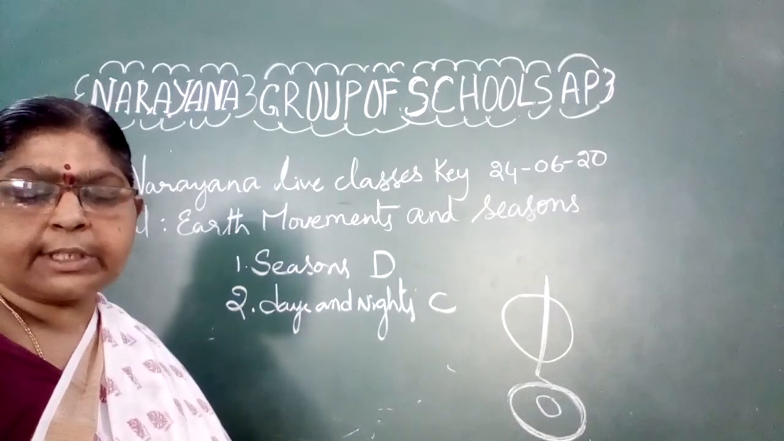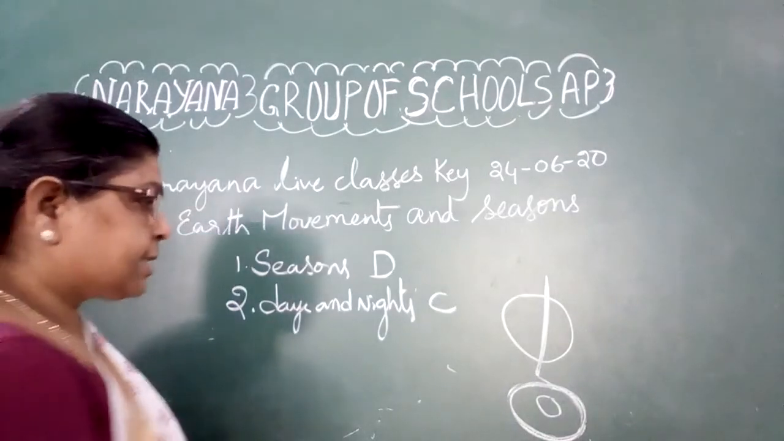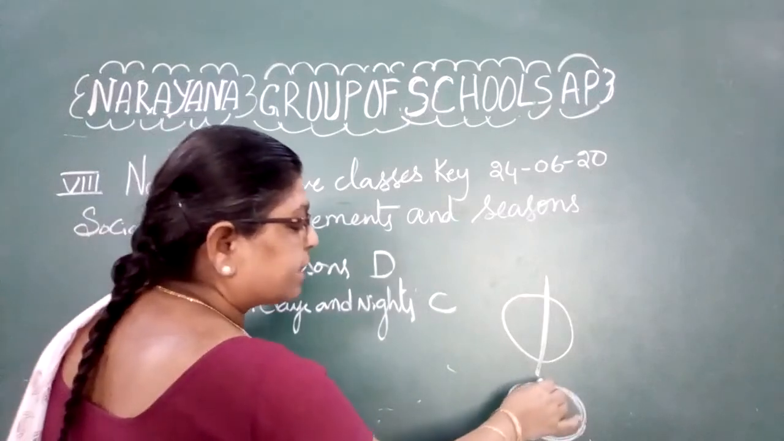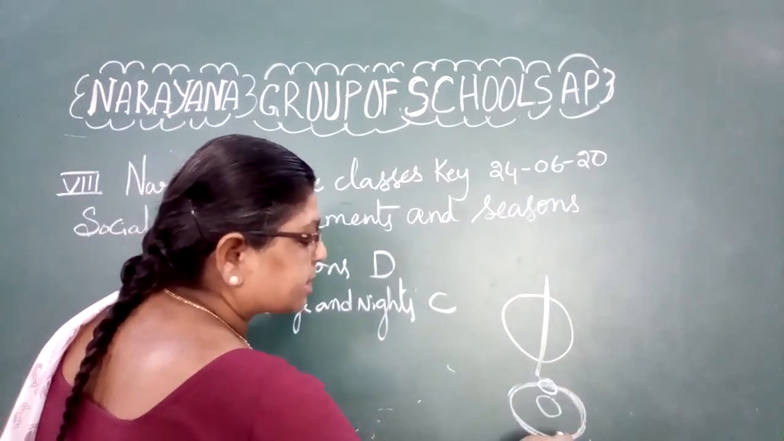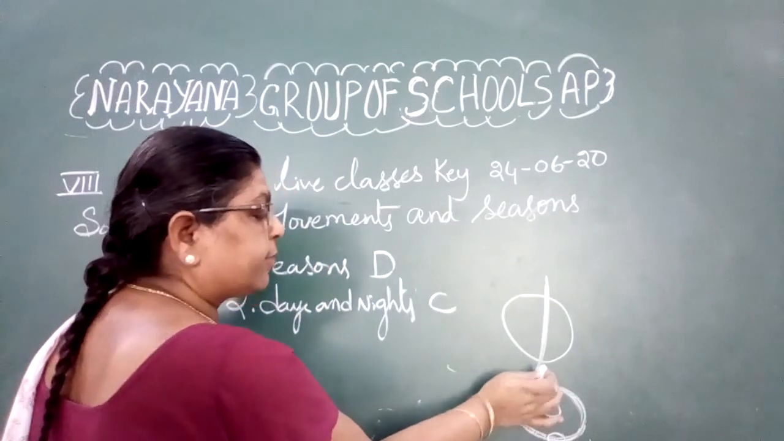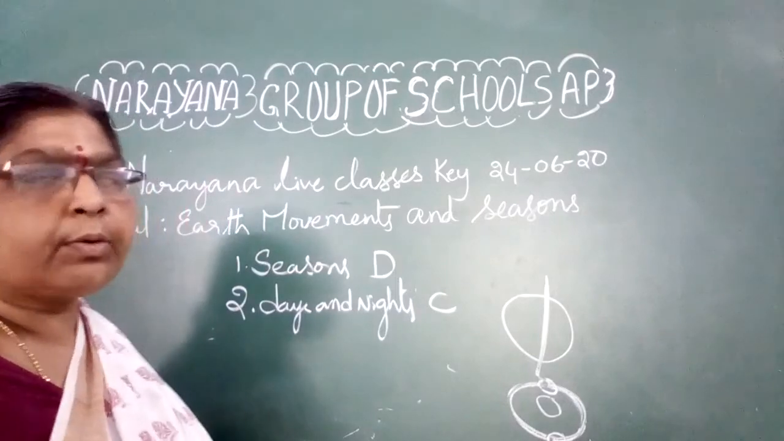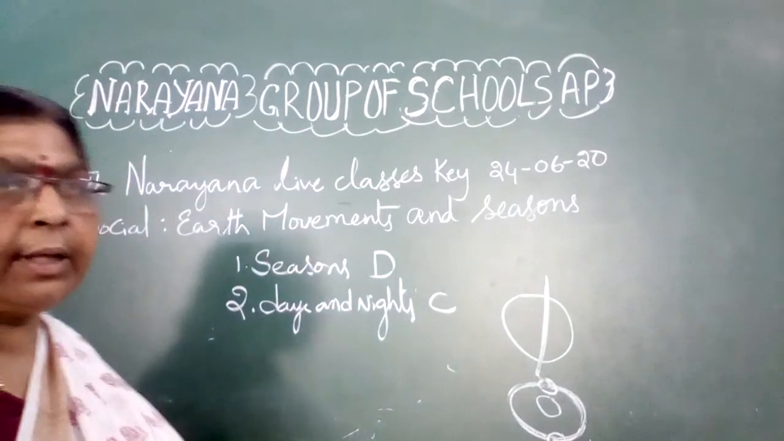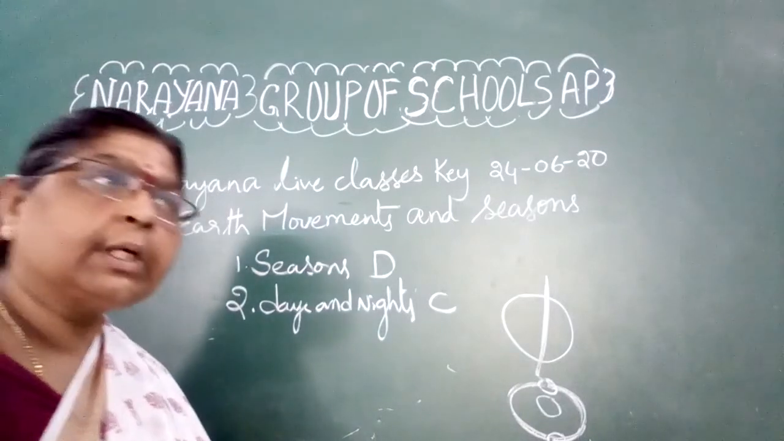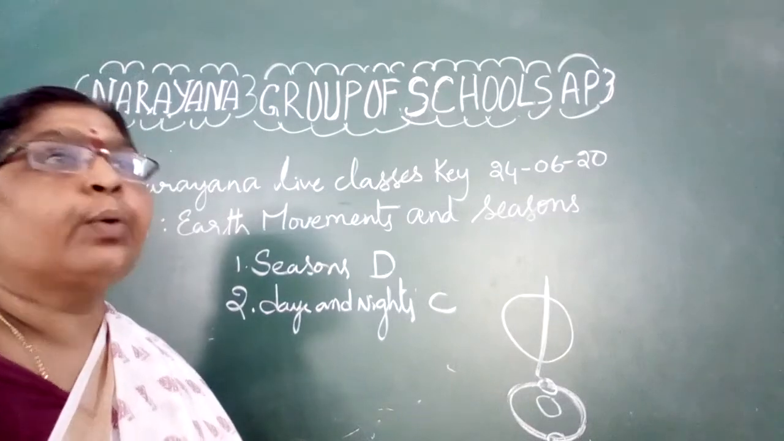That is option C. And see here, that is the equinoxes. How many times do the equinoxes occur? I told you last time also, equinoxes occur two times. One is in the month of March and the other one is in the month of September. So, what is the true statement in the following? Equinoxes occur in both March and September, so it occurs twice in a year.